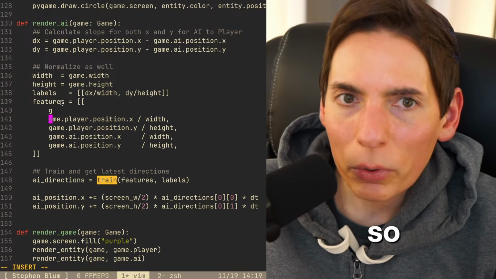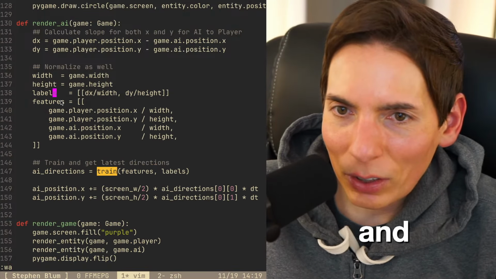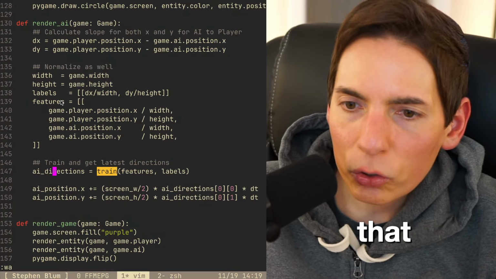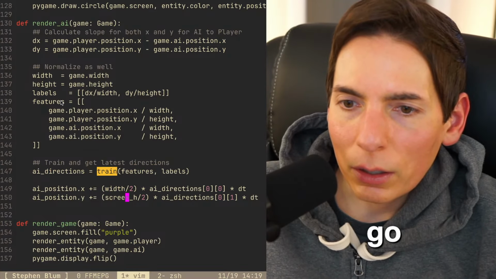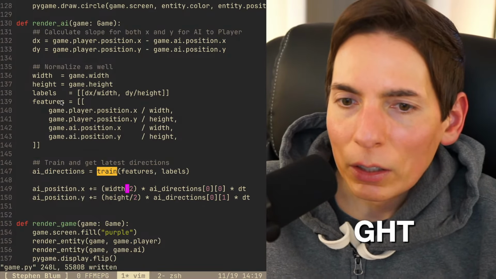All right, so we're almost through. See, this is what I keep doing. I keep pressing enter there and making things all out of place. All right, so I do believe that looks good. This is the part we need to say. Oh, width. There we go. And then this is height, HEIGHT. That's the AI position. Okay, AI directions. This is fine. Oh, and then DT, so game.delta, right?